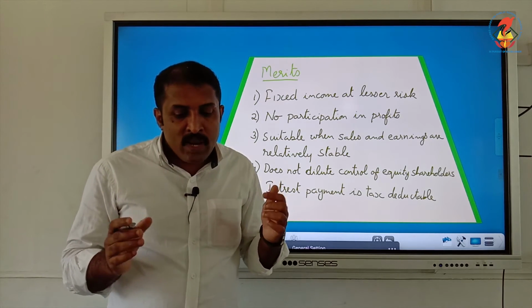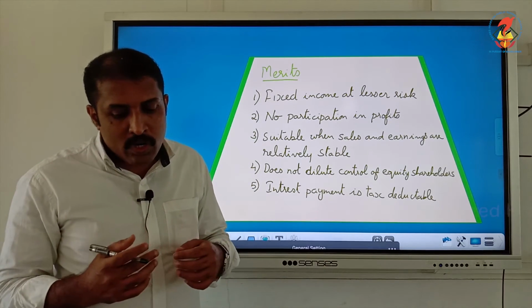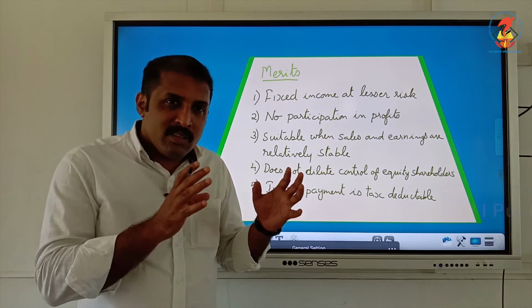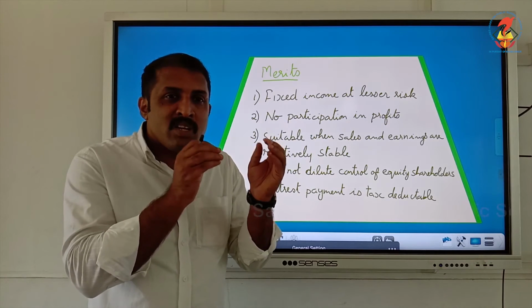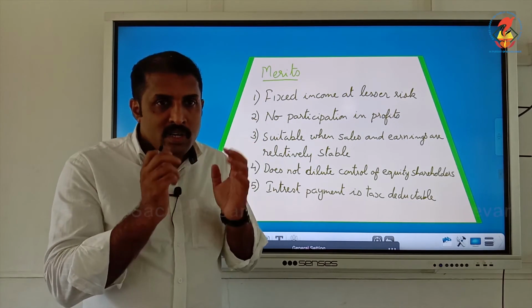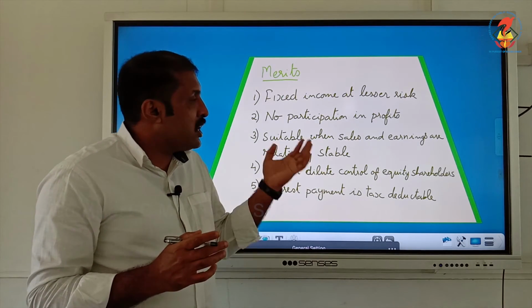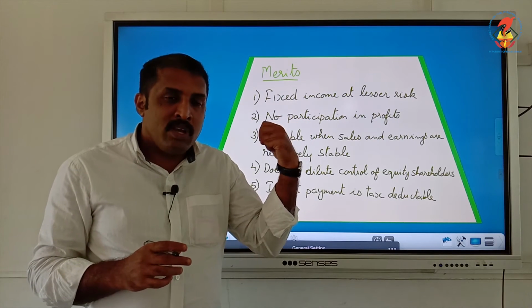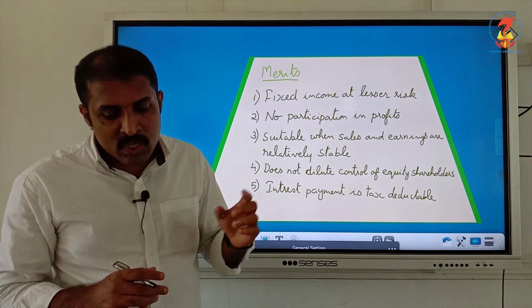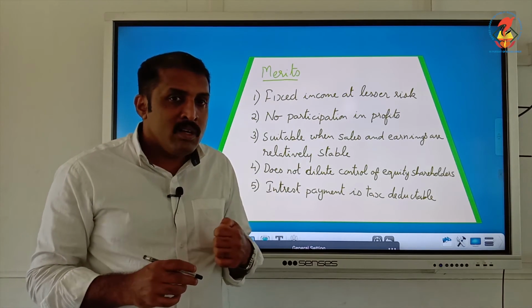And then the fifth one is that interest payment is tax deductible. That means financing through debentures is less costly compared to preference or equity capital, as the amount paid as interest can be treated as an expense, that is, tax deductible. It can be deducted from tax. So in that way the cost is comparatively lesser than preference and equity shares. Financing is less costly. So that is another merit.